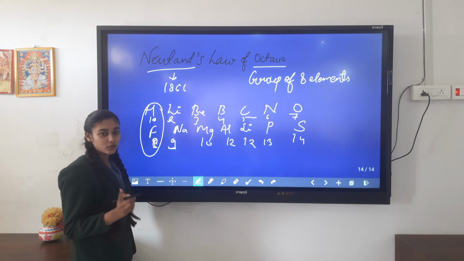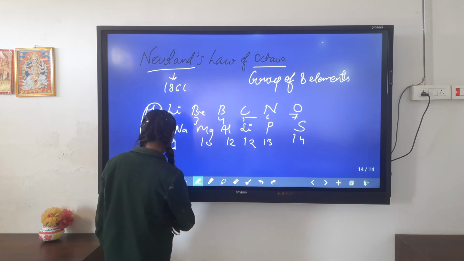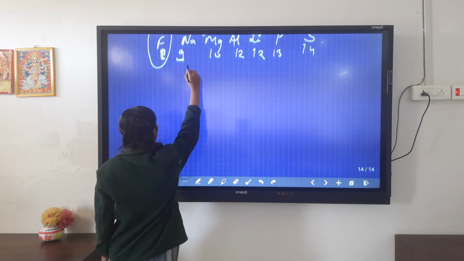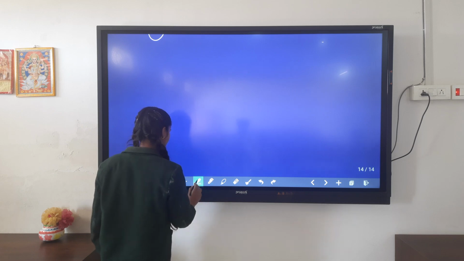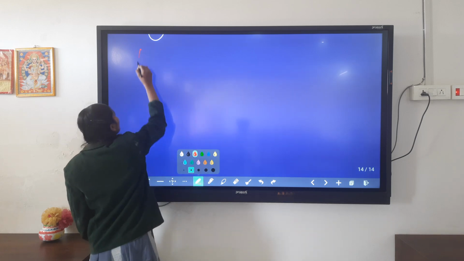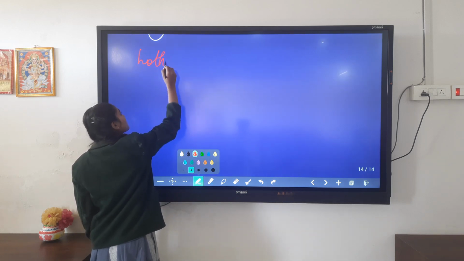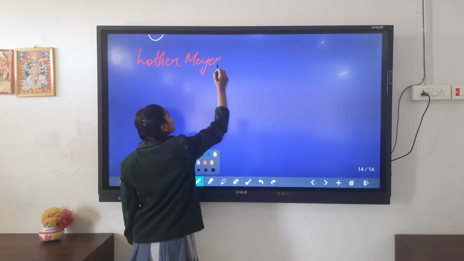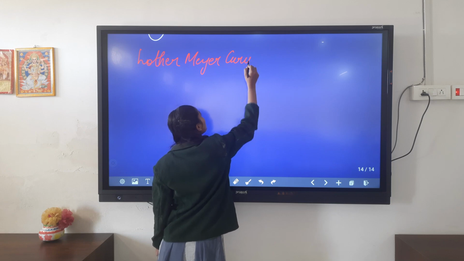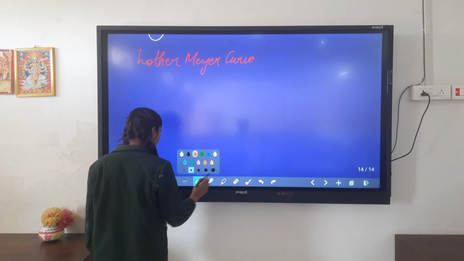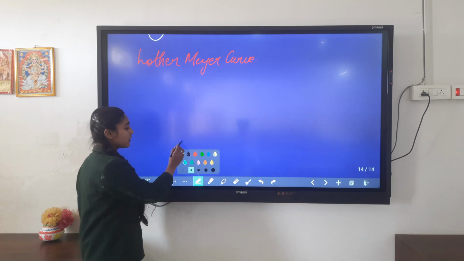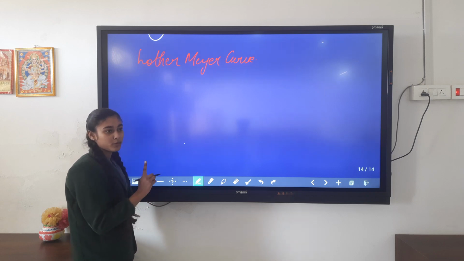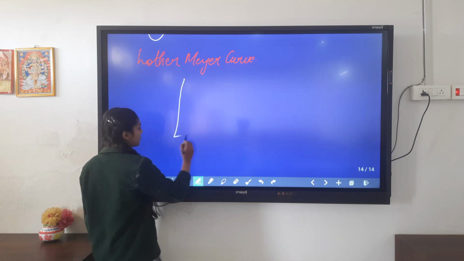So let's start with the Lothar Meyer curve. Lothar Meyer plotted a graph between atomic volume and atomic masses.